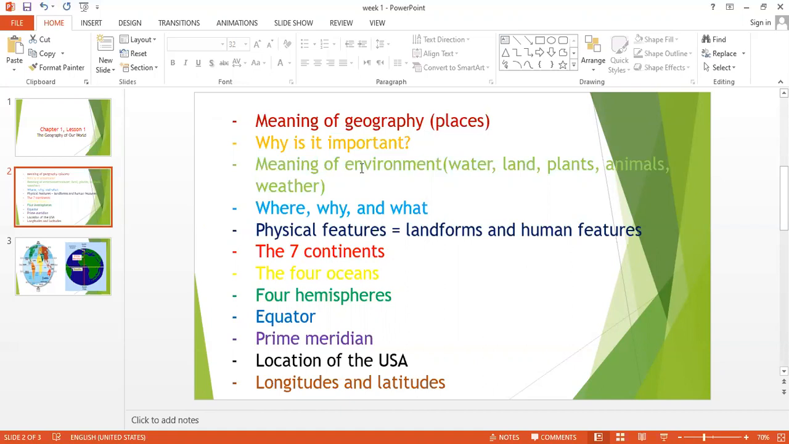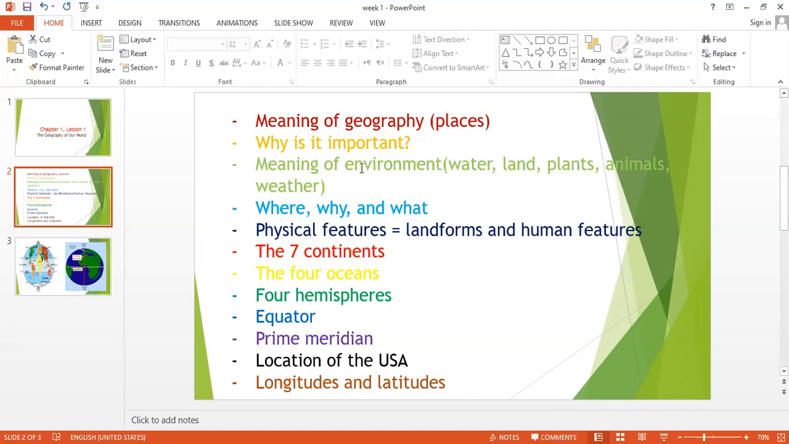Why do we study geography? Why is it important to study geography? To understand how people live in some places. What is the meaning of that? Listen, for example, Egypt. Why did the Egyptians stay in Egypt? When we study the geography of Egypt, we find that there is the Nile River that moves along Egypt. So that helped the Egyptians to stay here in Egypt. Imagine Egypt without the Nile River. No people would stay in Egypt.